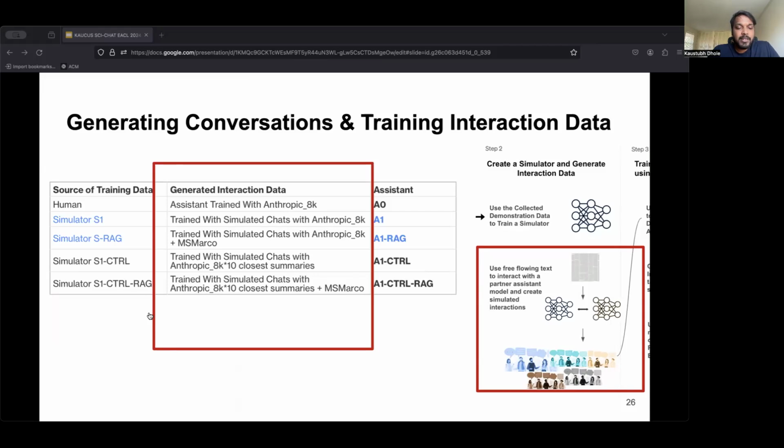Using the simulator to generate larger context provides an opportunity to collect a larger number of context response pairs for training the downstream assistant model. For the summary control simulator, we use the conversation summaries of the 8,000 conversations and find the top 10 nearest passages from MS Marco to be used as additional summaries. We then generate 80,000 conversations of about 5 pairs of turns in length.